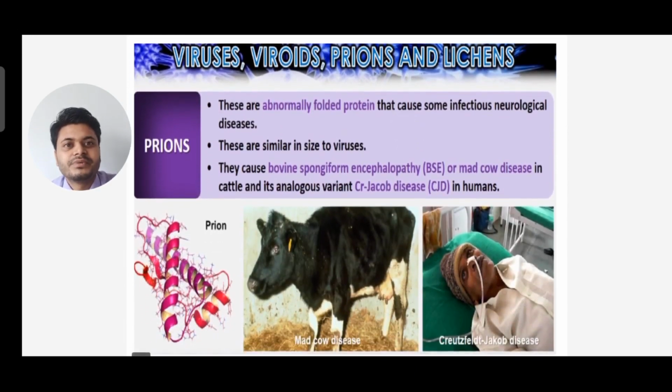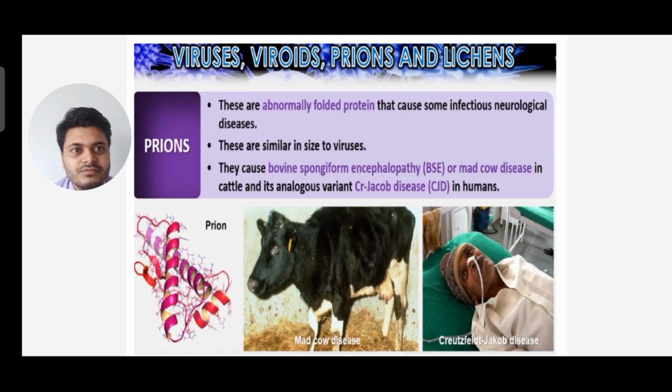Now, what are prions? These are abnormally folded proteins that cause some infectious neurological diseases. You can see from the prion figure given below, they are abnormally folded proteins, and this causes infectious neurological diseases. These prions are also smaller than viruses in size.